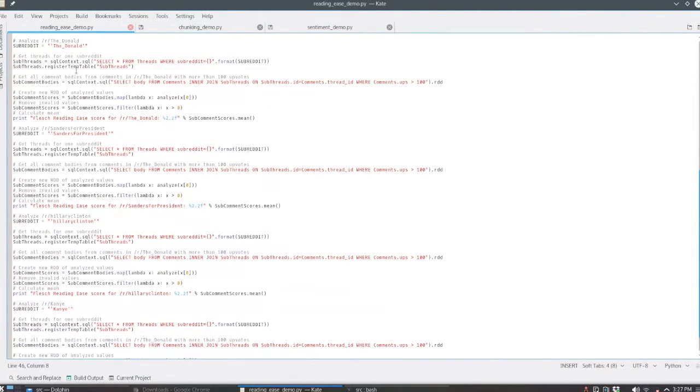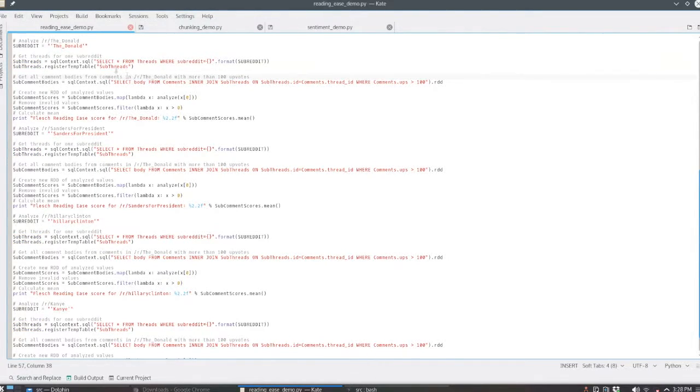Once we have the entire threads and comments loaded, we section off a particular subreddit. So for the first set of analysis, we're using The Donald, where we query the entire table. We'll select everything from all threads where the subreddit associated with the thread is equal to The Donald. And then we'll register a new temporary table consisting of just these threads in The Donald.